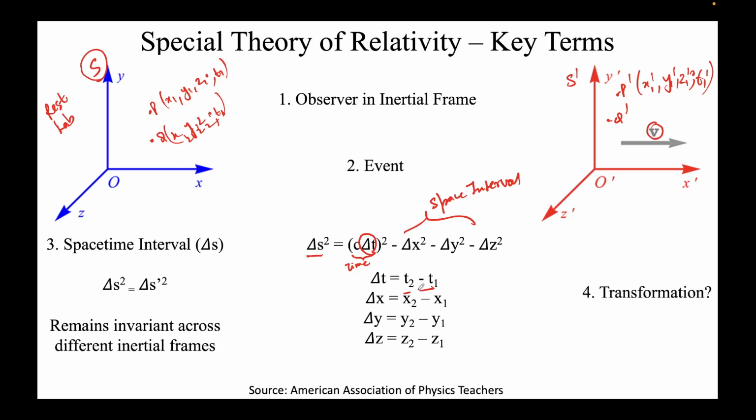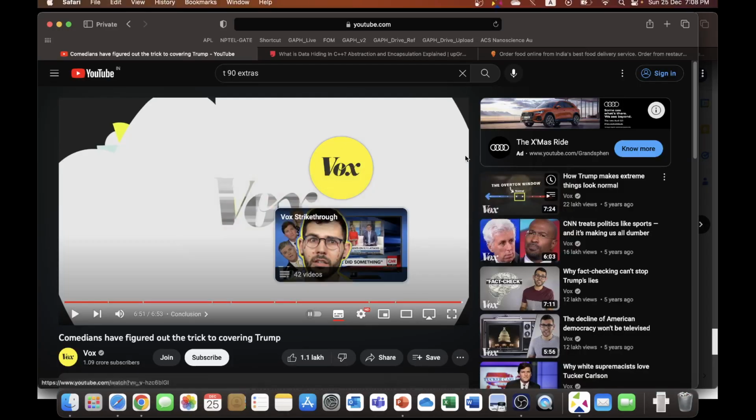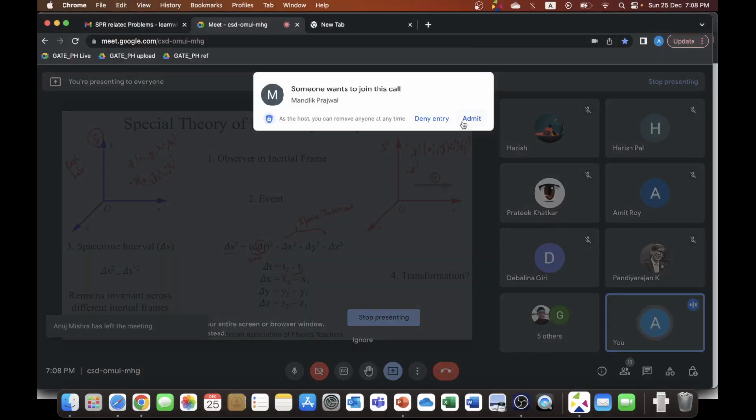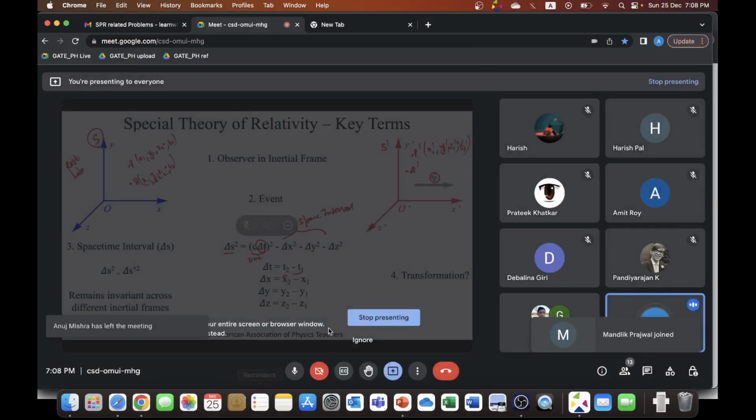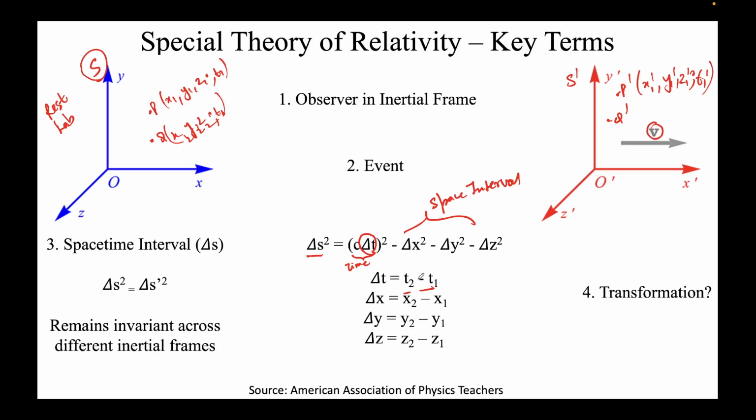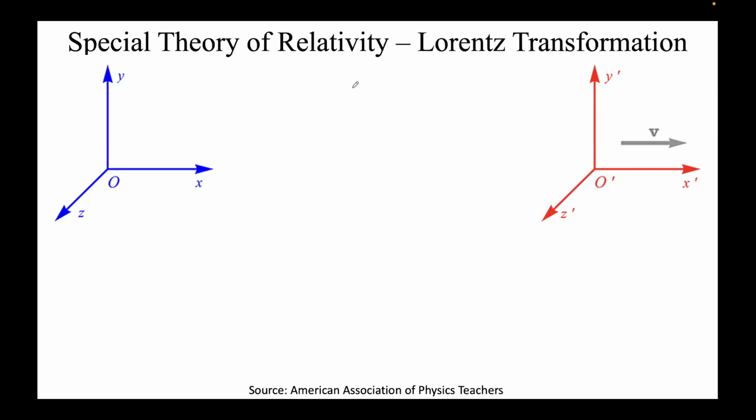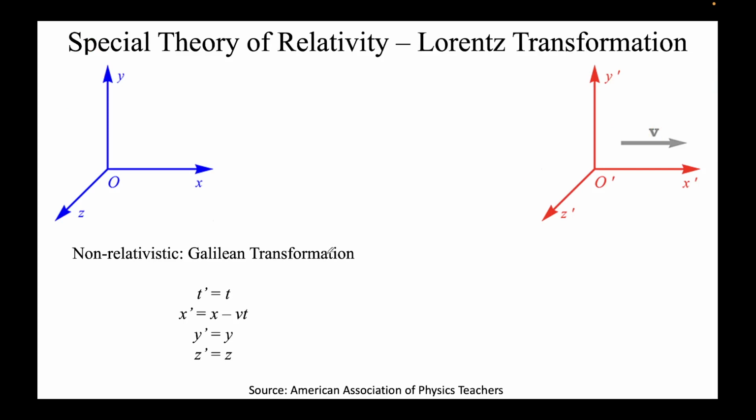So based on this invariance of space-time, our objective here would be how to convert x1 prime into x1 and vice versa. So that we do through something called transformations. But first, let's see a non-relativistic system. What do you mean by non-relativistic? That the velocity, this v, is less than c.